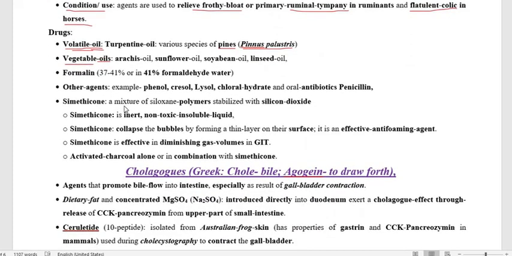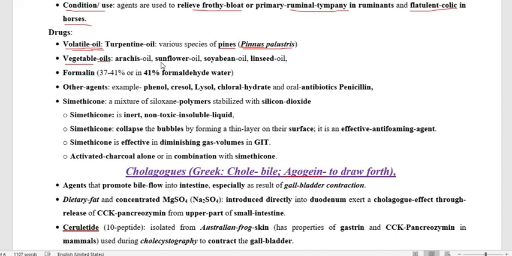Regarding vegetable oil, this is mostly used for kitchen purposes. That is why it is called vegetable oil, because we prepare vegetables with this oil, and these oils also help in removing the fermentation as well as the gas formation. The oils are arachis oil, linseed oil, sunflower oil, and soybean oil.